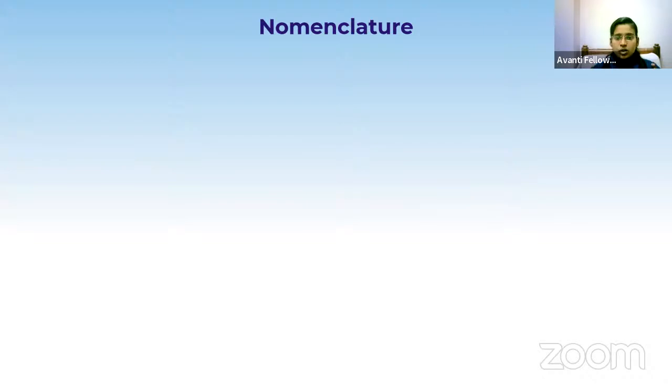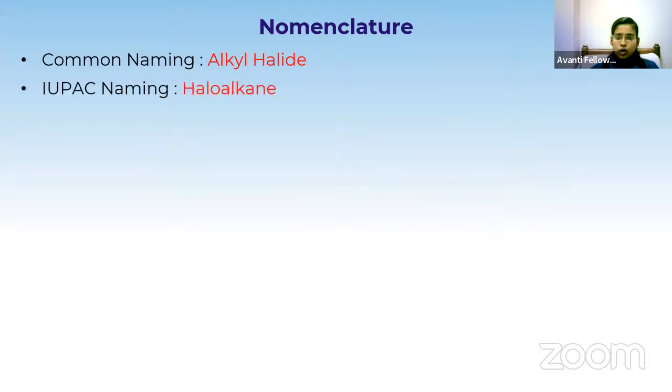So here coming to the haloalkane, the general common name is alkyl halide, and the IUPAC name is haloalkane. Now let's see the common names for some of the compounds.